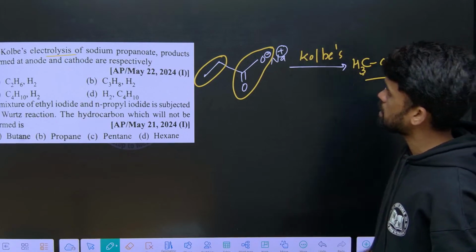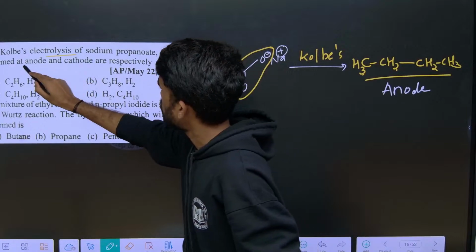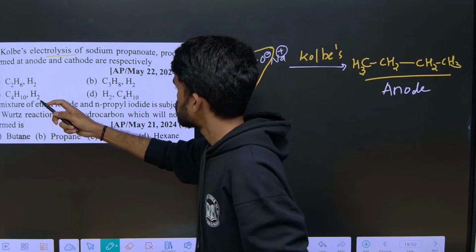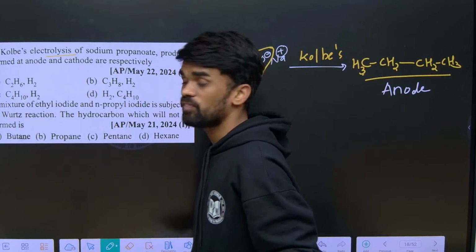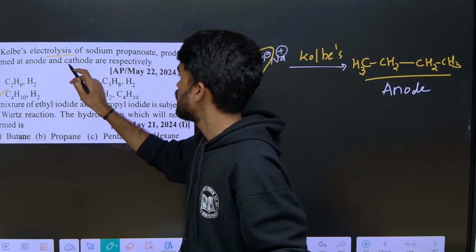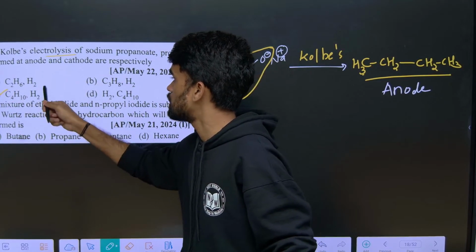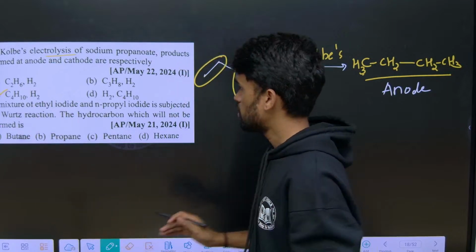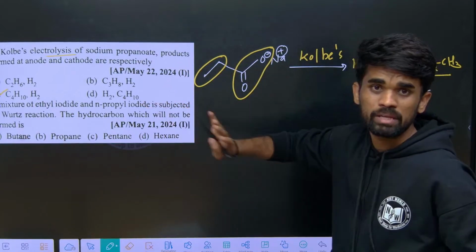Then the product formed at the anode is butane. So only in option C it is there, we can directly choose. And also we know H2 gas is released at the cathode. So based on whatever we discussed, the question will be there. Yes or no? So H2 gas is released at the cathode and butane at the anode. I hope it is also clear.